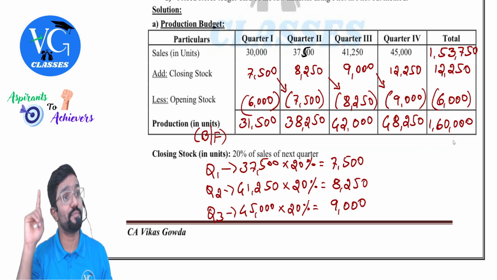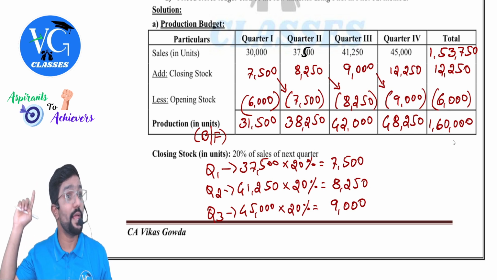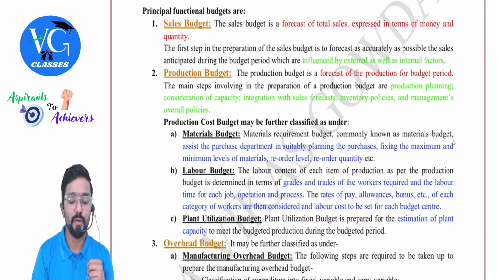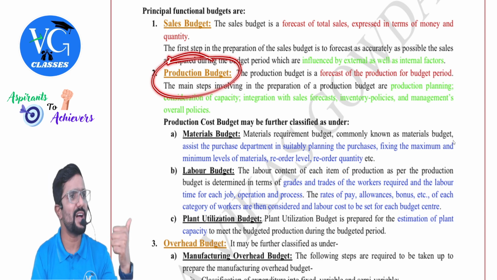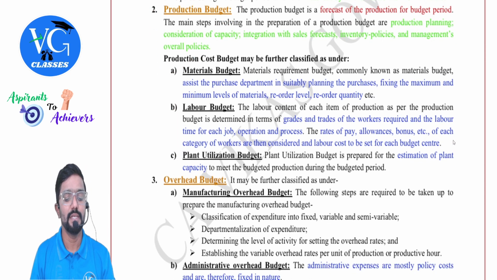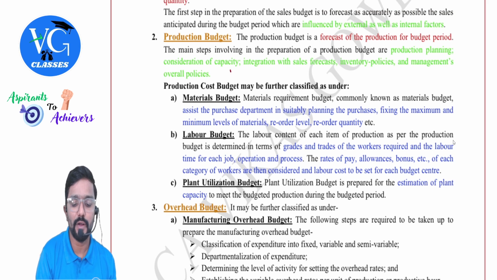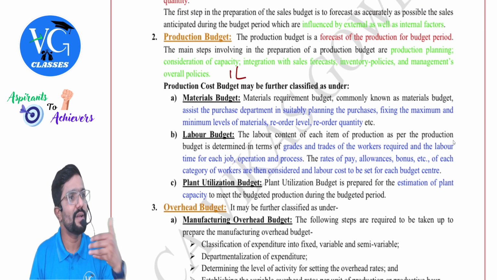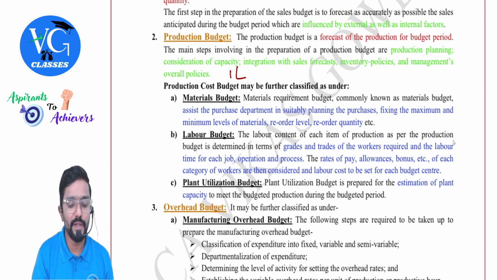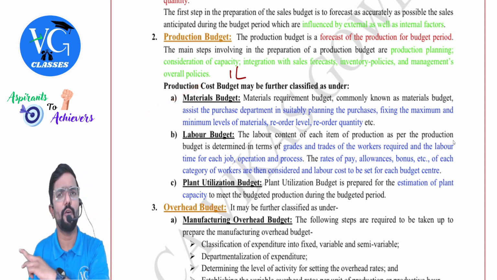Based on that, we need to plan the raw material, labor and all. So production budget, and also guys, once I have locked the production budget, both in terms of cost as well as quantity, then prepare the material budget, labor budget and so on. Sir, assume we have prepared a production budget for 1 lakh units. Now for 1 lakh units, how much raw material is required? Can we purchase it? At what price? Everything you prepare.